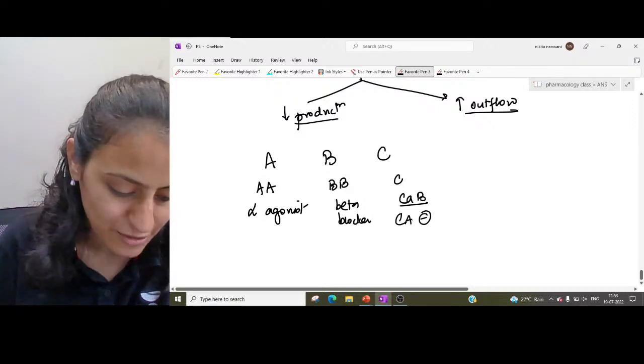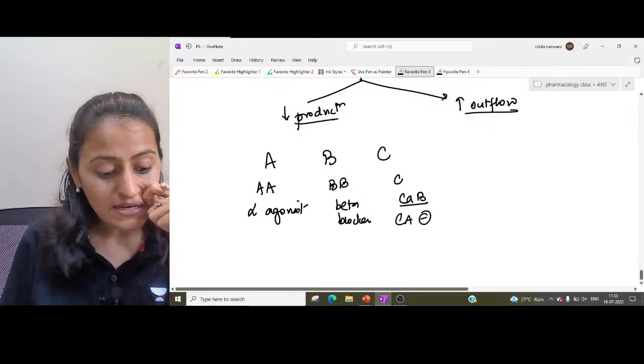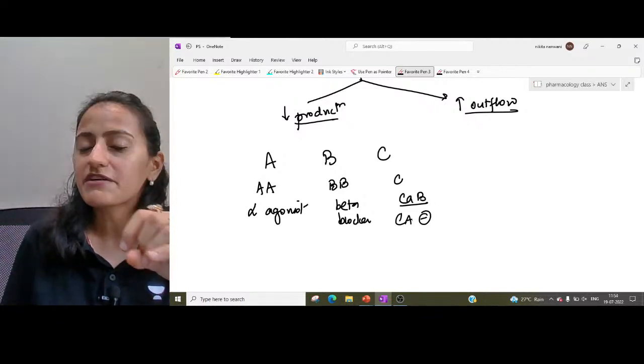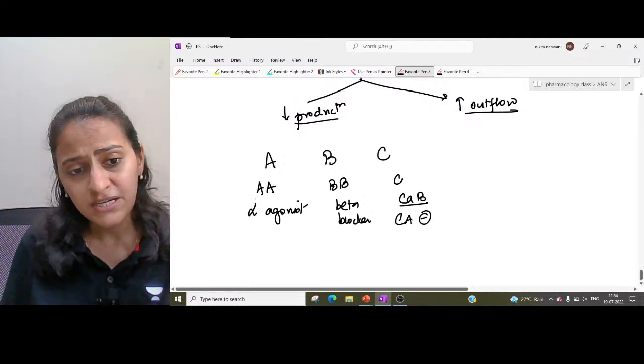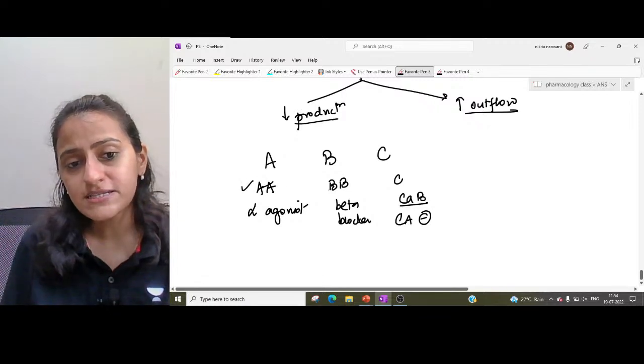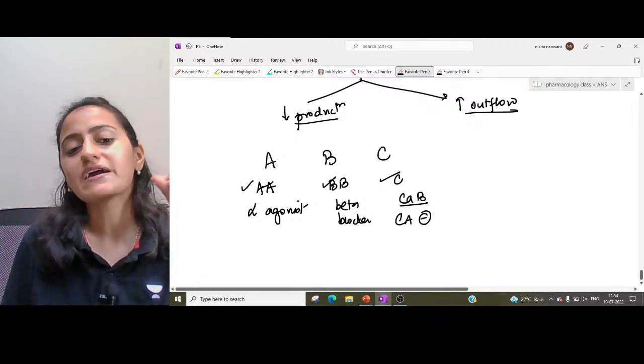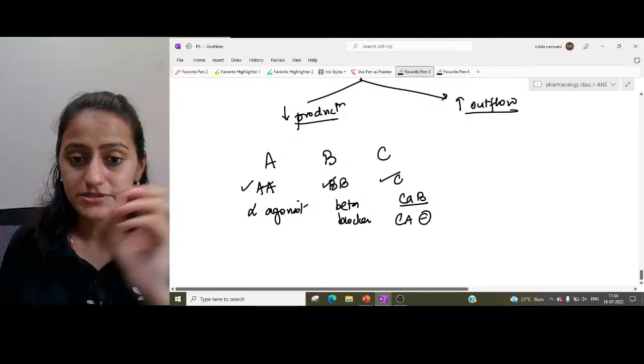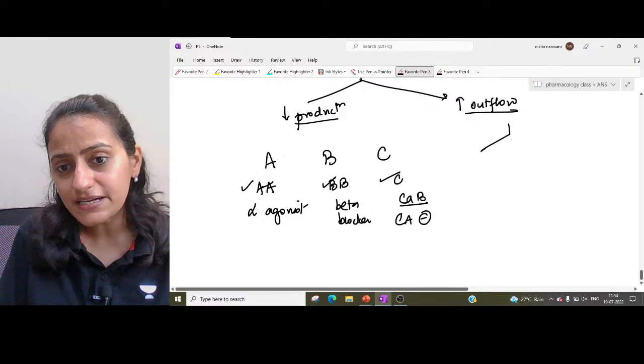So remember, latanoprost does not come here. Latanoprost, dipivefrin do not come here. You have alpha agonist, beta blockers, and carbonic anhydrase inhibitors. Now here you have an increased outflow.